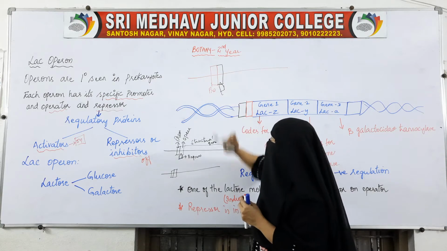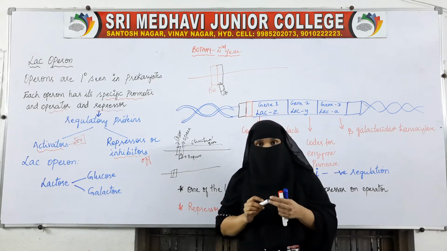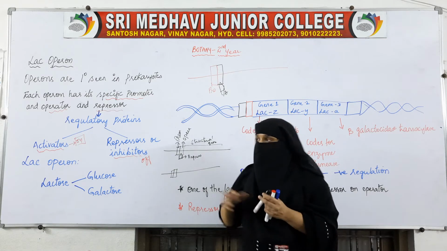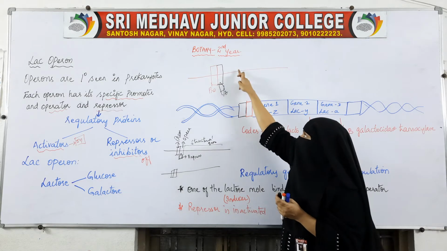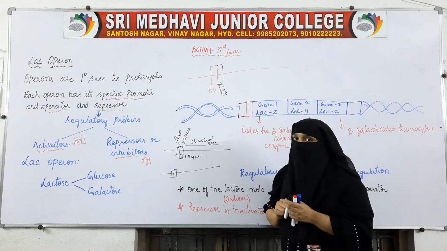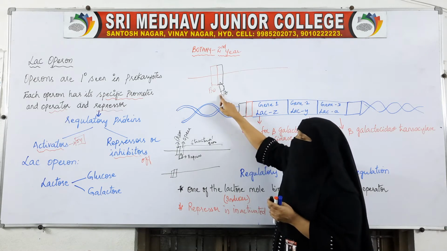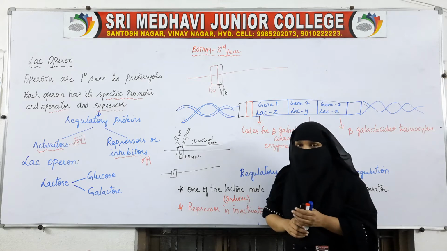These can be inhibitors or activators. If these are activators, the protein synthesis will follow, that is DNA will transcribe to RNA, and RNA will help in the synthesis of proteins. But if they are inhibitors, they will not allow this DNA to transcribe into RNA.